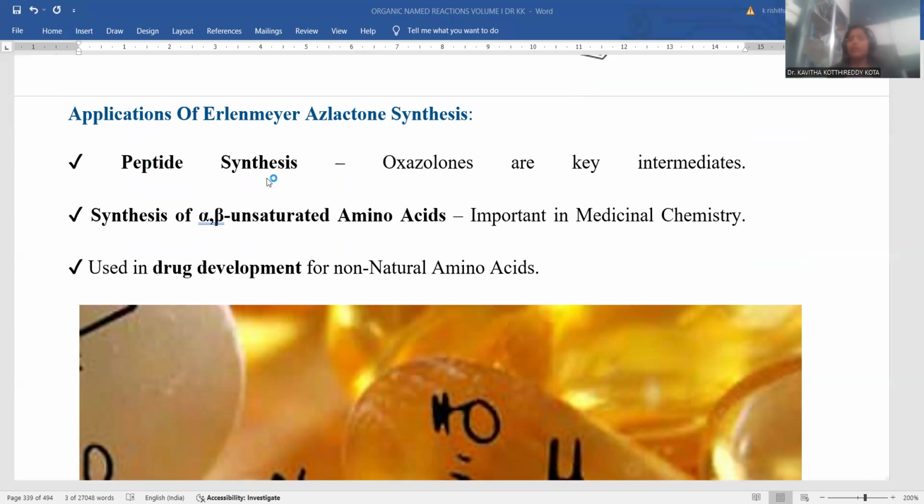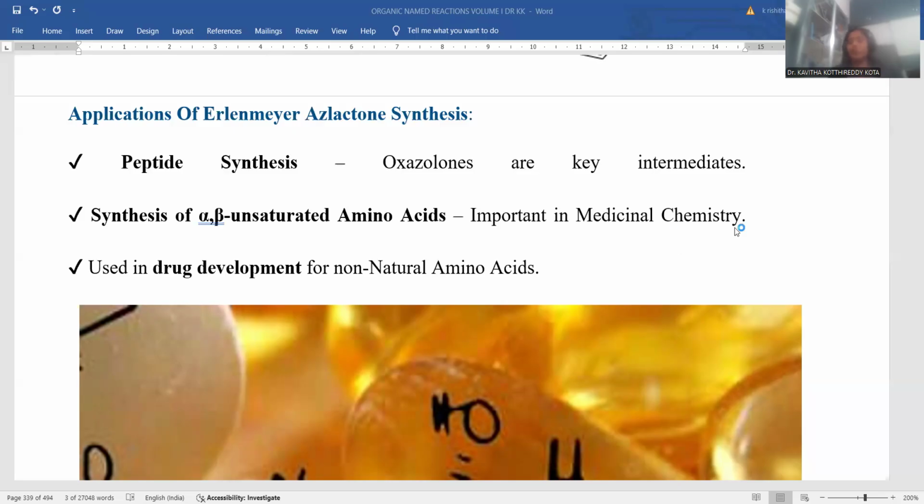So here is the important segment of the session, that is applications of Erlenmeyer azlactone synthesis. Peptide synthesis: proteins are manufactured by means of azlactone synthesis. Oxazolones are very key intermediates in protein synthesis. We are manufacturing amino acid. Amino acid is the precursor for peptide or protein synthesis. That's the reason why the Erlenmeyer azlactone is the most important reaction in synthetic organic chemistry and even natural product chemistry. Synthesis of alpha, beta unsaturated amino acids is possible.